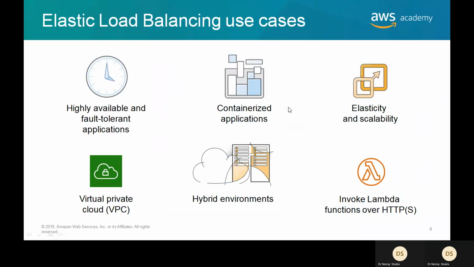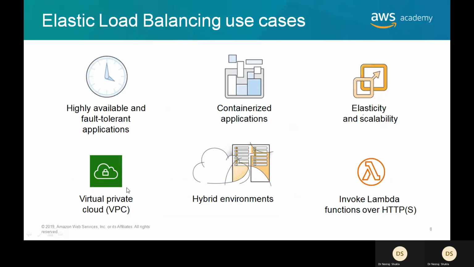That means you can go for a microservices kind of application where you have container orchestration. Then you have elasticity and scalability. That means if you have thousands of users connected or only 10 users connected, it will behave in a similar fashion.